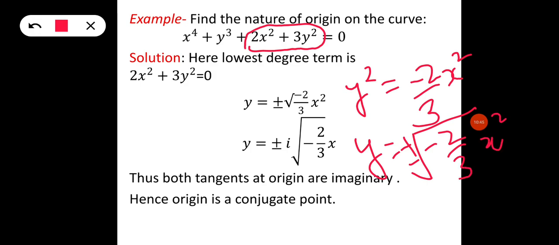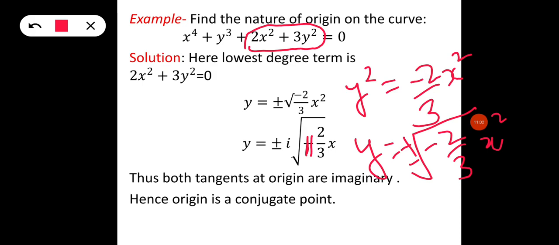Okay, and we know if there is a minus sign under the root, then it is imaginary. Sorry, there is some error here, this is not minus, there is some printing error.